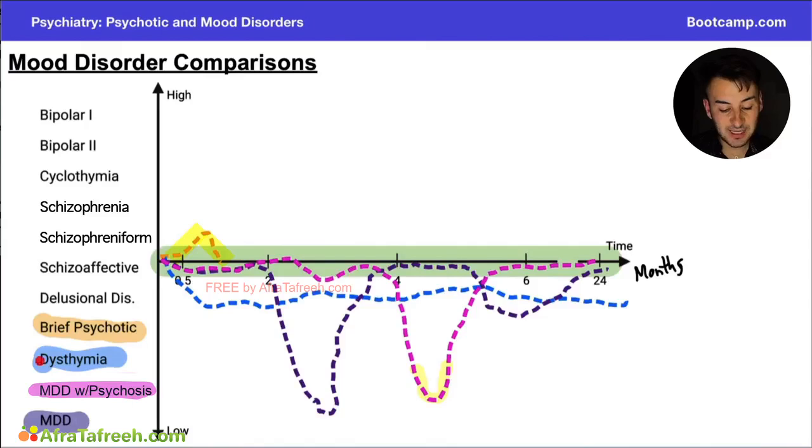Finally, we're talking about dysthymia, which we have here in blue, and this is going to be a chronic depression. You're going to see here that it's mild, so it doesn't get quite as low as MDD did. However, it lasts a long time, so it needs to be a mild depression for longer than 2 years. And that's how you're going to keep these depressive and psychotic symptoms and their associated conditions straight on test day.